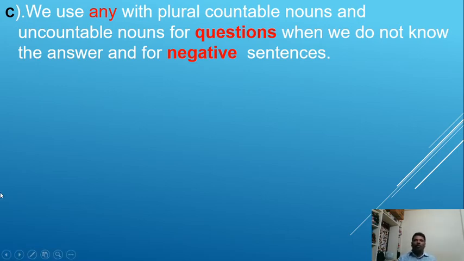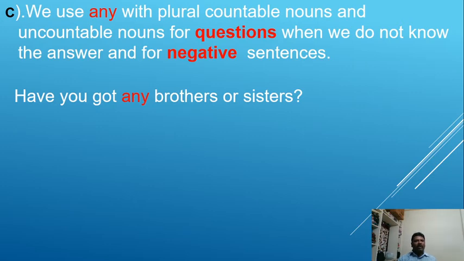Please note down the definition and the usage. I hope you are noting down. I am holding the slide for you. We use any with plural countable nouns and uncountable nouns for questions when we don't know the answer, and for negative sentences. Have you written? Have you noted down? Good.